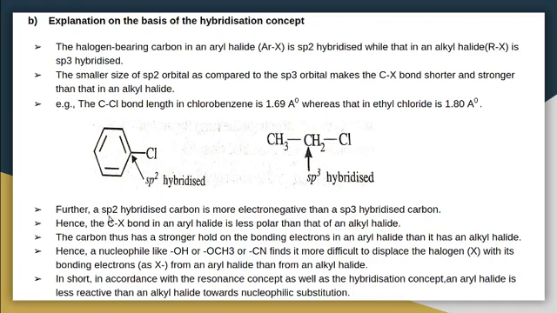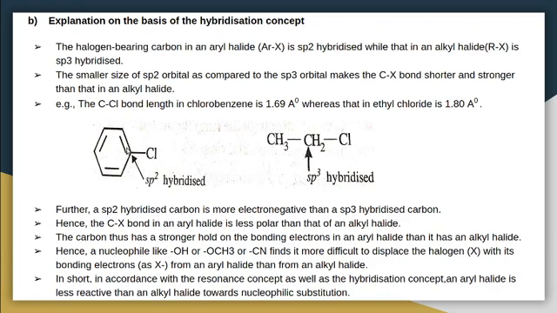Then further, sp2 hybridized carbon is more electronegative than an sp3 hybridized carbon. So sp2 hybridized carbon has higher s character than an sp3 hybridized carbon. So it will be more electronegative compared to sp3 hybridized carbon.